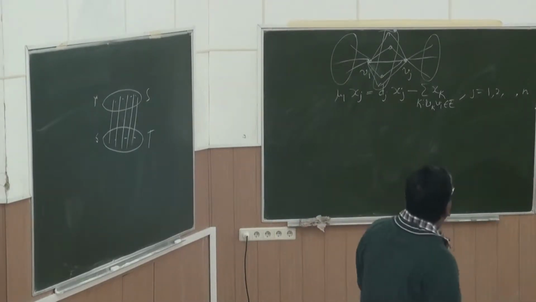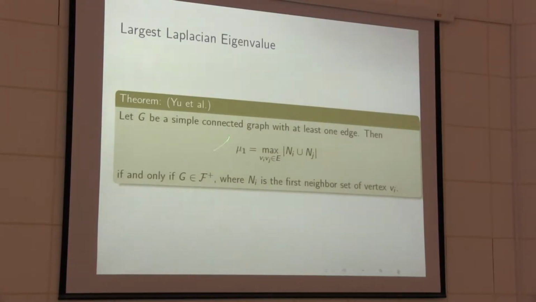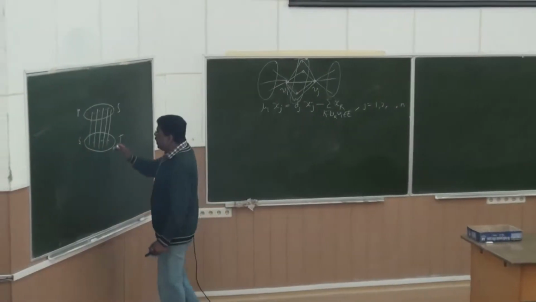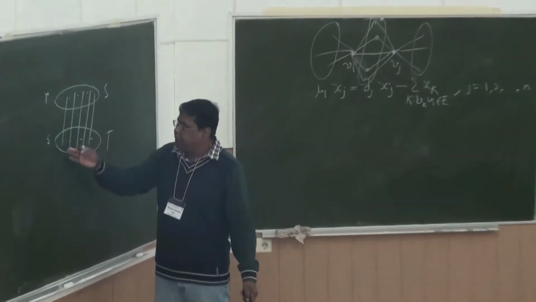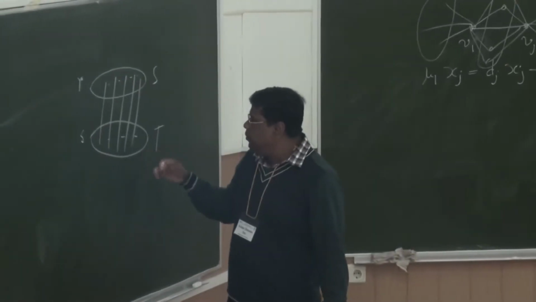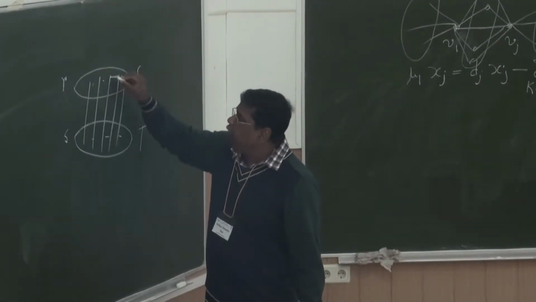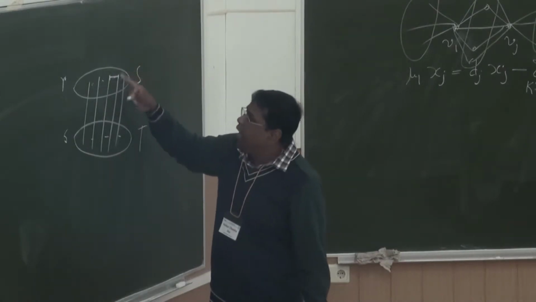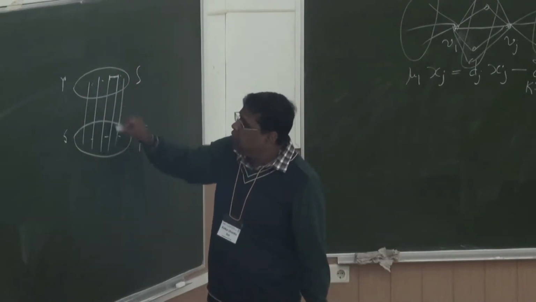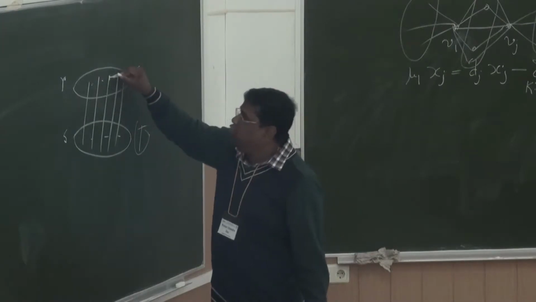And here F plus is the class of graphs H such that H is a bipartite semiregular graph or a supergraph of this, such that for any two vertices in the set S or T, if this vertex and this vertex have the same set of neighbors in the set T, then you can join them.